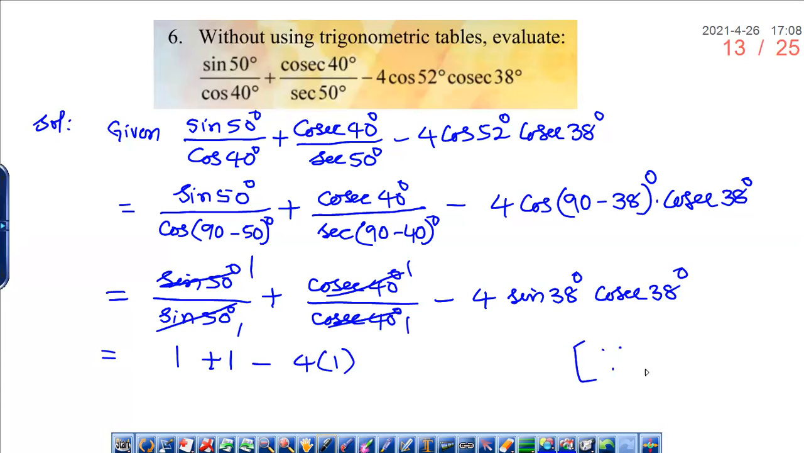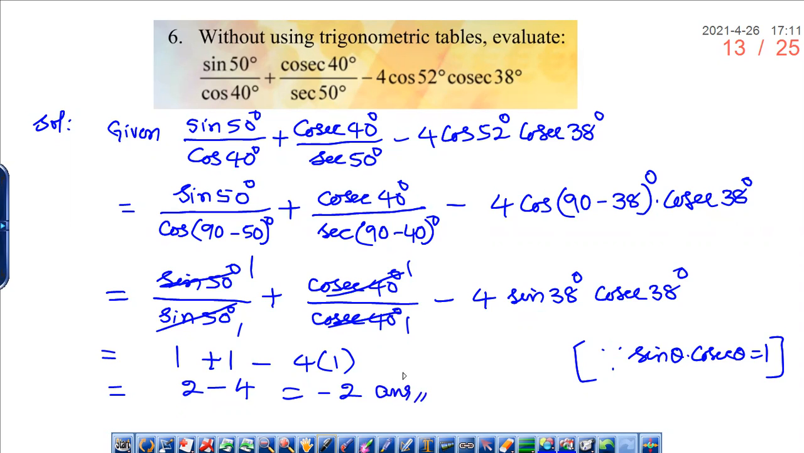We have learned in the first and second problems, we have substituted, since we know that sine theta into cosecant theta is equal to 1. So we get 1 plus 1 is 2 minus 4. 2 minus 4 is minus 2. So the value of the given problem is minus 2. So this is your answer.